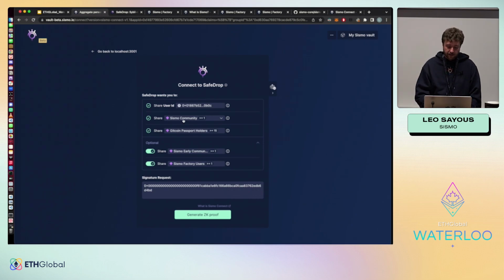Typically, here, this data I have from one account, but the other one, the factory user, is from another account. And by sharing all of that, I won't make any link, using zero knowledge proof. So I can aggregate data from my very private wallet and some from public wallets. So I generate the ZK proof.